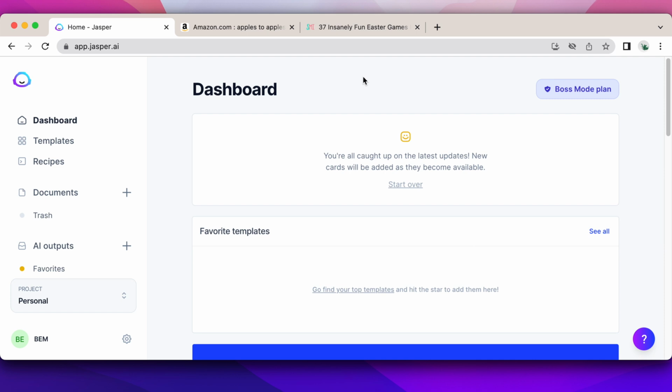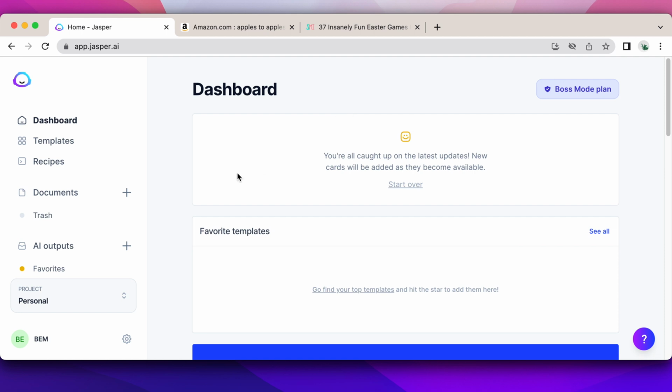This can really ramp up or scale your blog content. And if you want to make money and make this a business, the two important things you need to work on are content and scaling, basically. So if you can scale that content, you're going to make money, and Jasper can definitely help you with that.